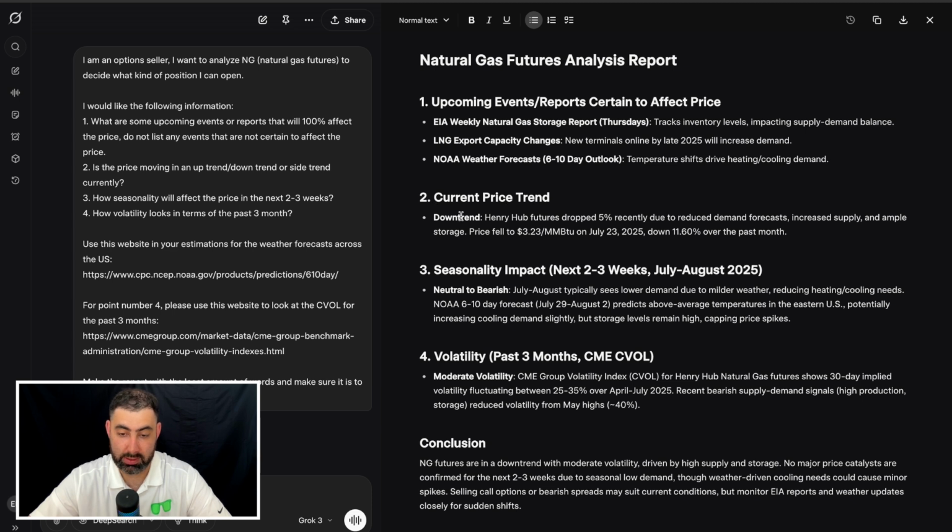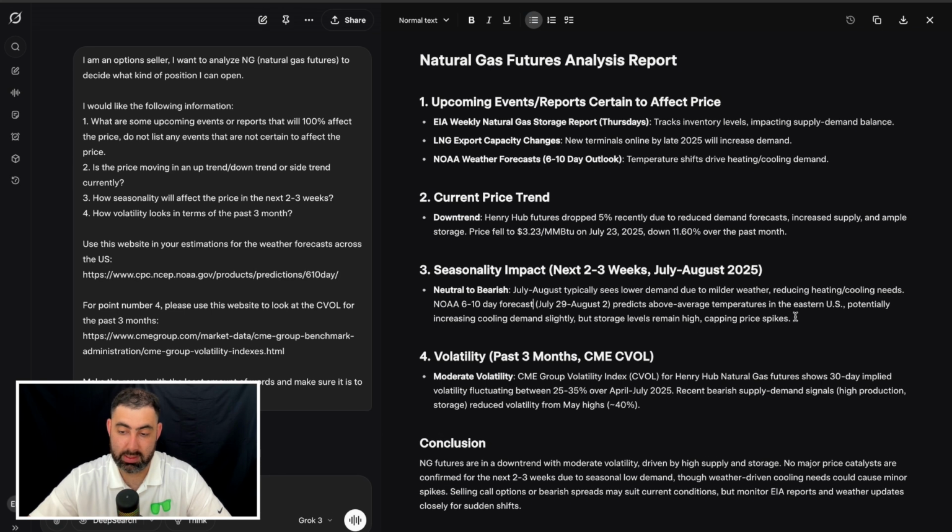So the current price trend says it's a downtrend, and we'll take a look at the graph in a second. It dropped 5% recently due to reduced demand forecast, increased supply, and ample storage. For the seasonality, next 2 weeks, July to August 2025, it's neutral to bearish. July-August typically sees lower demand due to milder weather, reducing heating and cooling needs. Now, this is based on the website that I provided for the forecast. The 6 to 10 day forecast predicts above average temperature in the eastern US, potentially increasing cooling demand slightly, but storage levels remain high, capping price spikes.